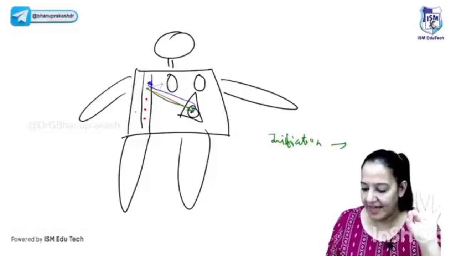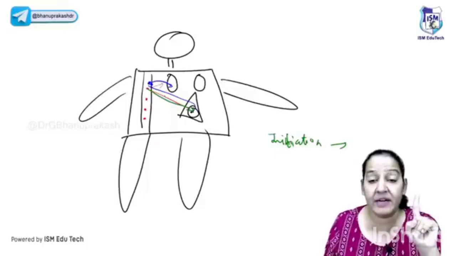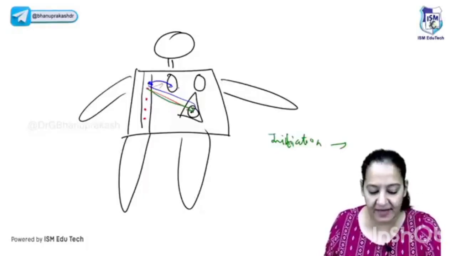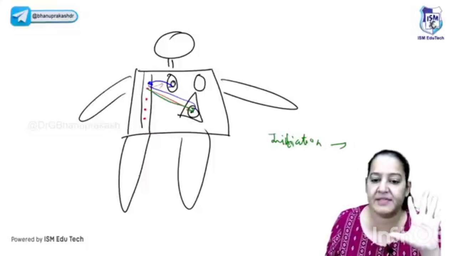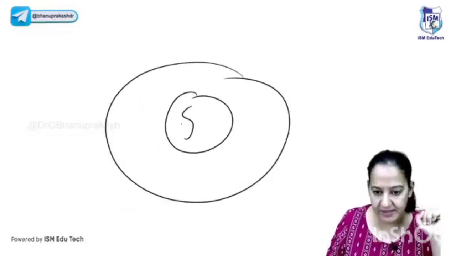After that, we are going to the target cell. I mean the chemical will go to the target cell. In the target cell, imagine the target cell. This is the nucleus of the target cell. Imagine it is a cell. So in the cytoplasm, it will lose electron. Let me draw a target cell. This is the target cell, the nucleus of the target cell, the DNA of the target cell.